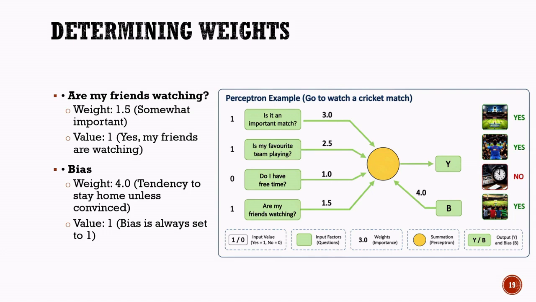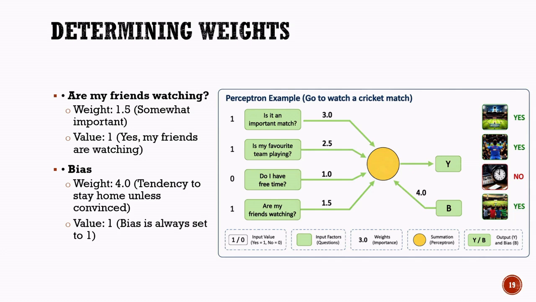Next, we include the bias. The bias represents a natural tendency or preference that influences the decision. In our example, the bias weight is set to 4.0. This represents a person who generally needs strong reasons before deciding to watch a cricket match. The bias value itself is always set to 1. This ensures that the bias contributes to every calculation performed by the perceptron model.